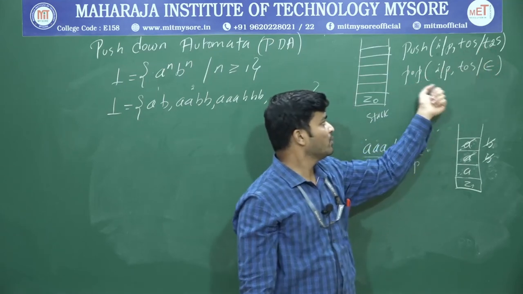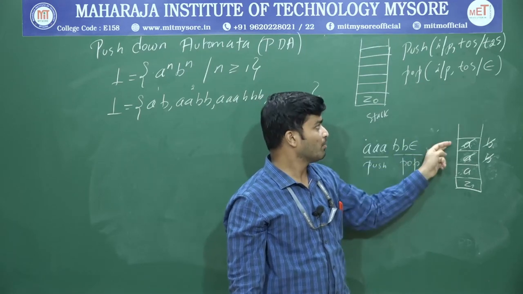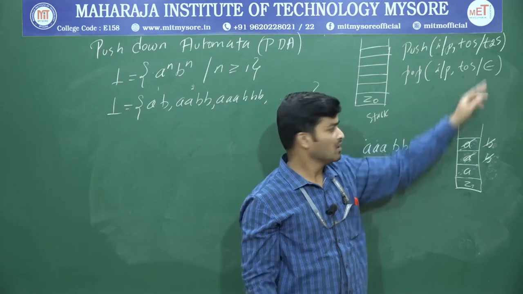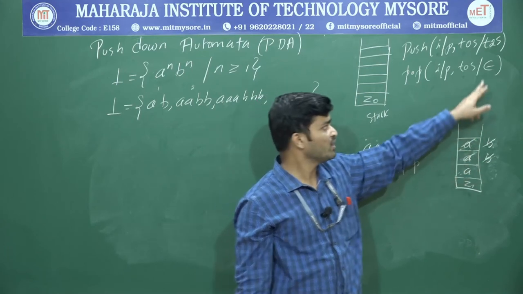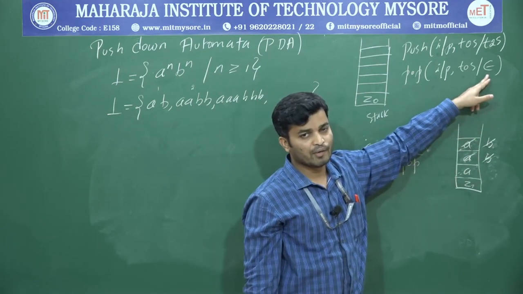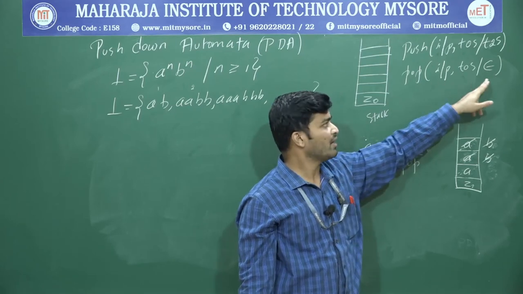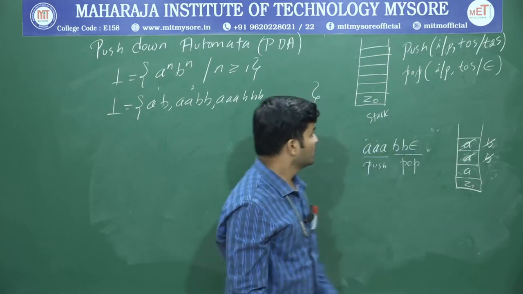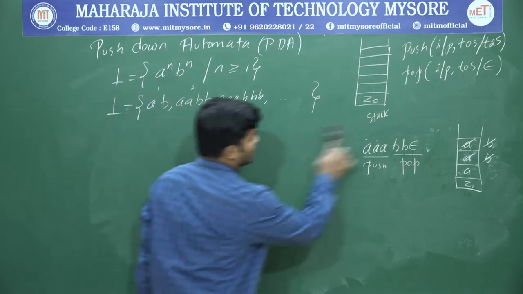Okay. And for pop, I will use this notation. First I will write the input, next I will write the top of the stack, and epsilon. Epsilon means we are just deleting, so we are popping the corresponding B, and we are popping one A. Okay, that is the meaning of epsilon. If I have not done anything, I will write that symbol as it is: input, top of the stack, and the top symbol as it is. Okay. So now I am going to design that PDA.